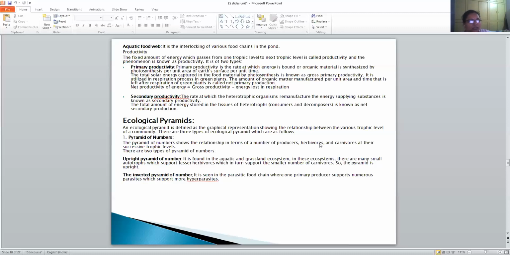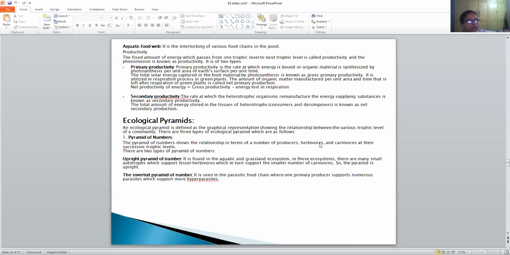So till now we have discussed food chains and food webs. Now going to ecological pyramids. An ecological pyramid is defined as the graphical representation showing the relationship between various trophic levels of a community. So how are these placed? Are they placed upright, or inverted?